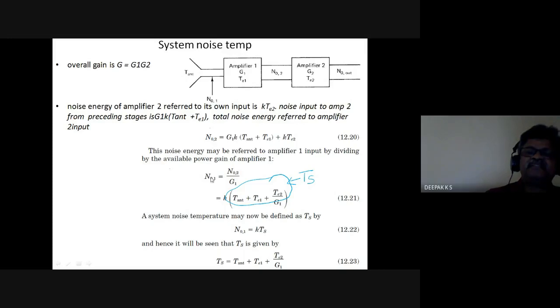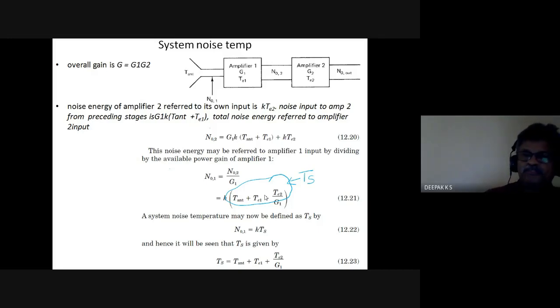This noise is K into some T, which is T antenna plus Te1, which is the noise referred to the amplifier input, etc. For a cascaded stage, there will be many other additions, like Te2 by G1. All this added is the system noise temperature.